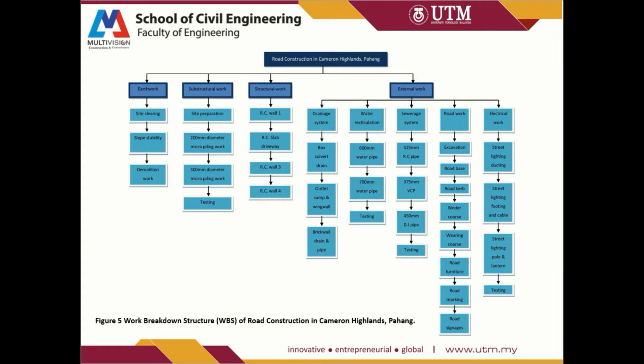The first stage of developing the project is having a WBS, which is shown here: the work breakdown structure for the road construction in Cameron Highlands, Pahang. We can see that the work is divided into 4 major parts: earthwork, substructural works, structural works, and external works.